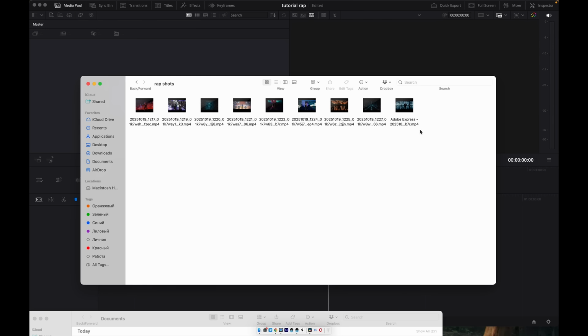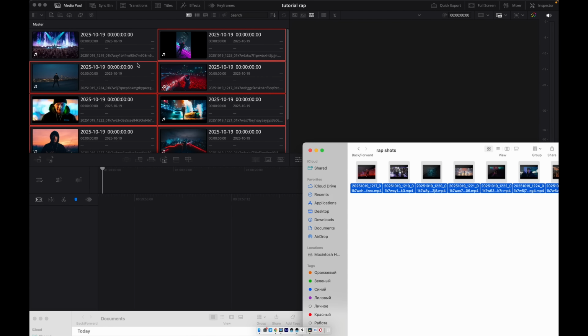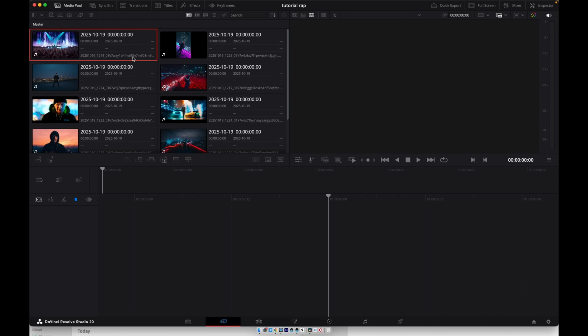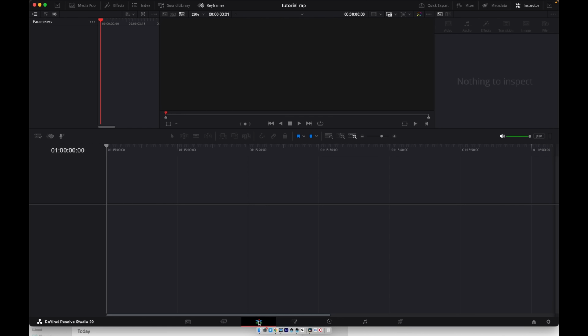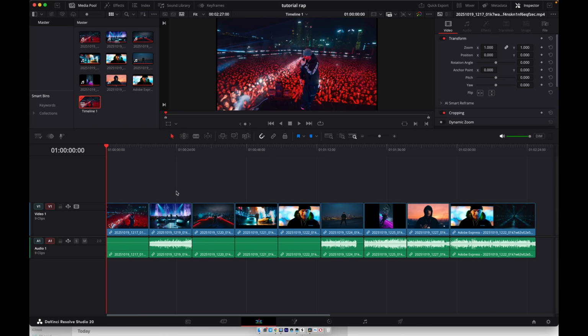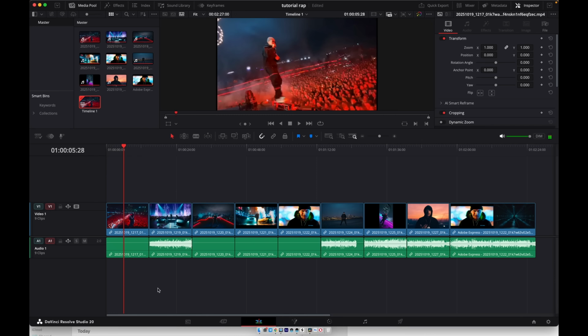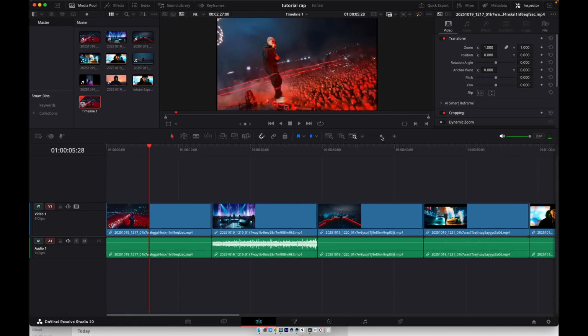1920 by 1080. I've generated nine 15-second clips, so I've got plenty of material to work with. Now drag and drop all the clips into the media pool. If you click on the timeline icon, you can also drag and drop them directly onto the timeline. They'll automatically align one after another, creating a continuous sequence. But for now, we only need the first video we generated at the beginning of this tutorial, the first verse.